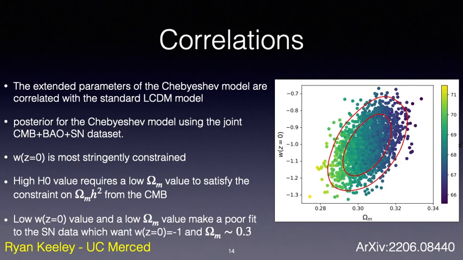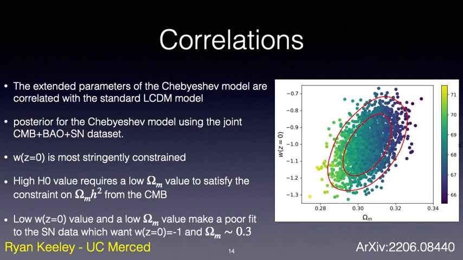This figure shows the posterior for the Chebyshev model using the joint CMB, BAO, and supernova dataset. The Chebyshev parameterization is complicated, but the important part of it when fitting the CMB plus BAO plus supernova dataset is w(z) equals 0, basically the value of the equation of state that is most stringently constrained by the data, basically because the supernova data are very dense around z of around 0.1.